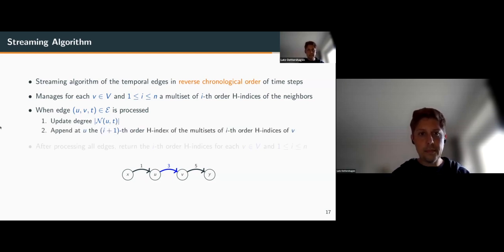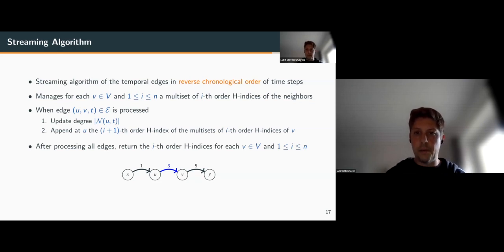Then in the second step, we append at u the (i+1)th order H index of the multisets of the ith order H indices at the node v. This holds for an edge from u to v at time t. And after processing all edges, we return the ith order indices obtained from the multisets managed at each node.